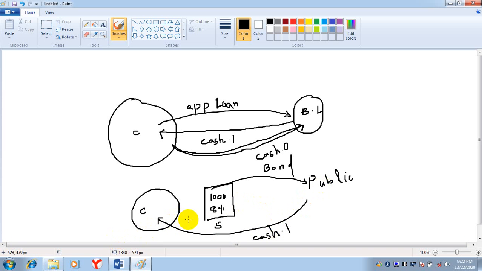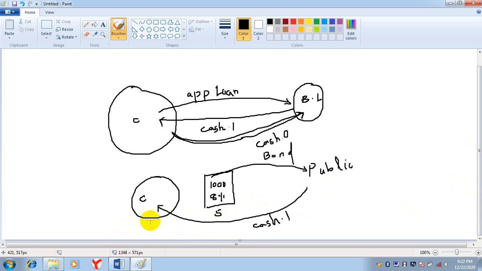So in that case, there will be a cash outflow. And that cash outflow will be in this direction. The company will take the bonds back and will repay the cash to the public. So there will be a cash outflow, CO.